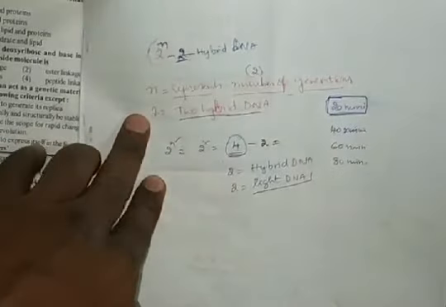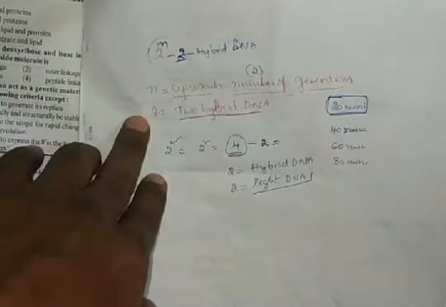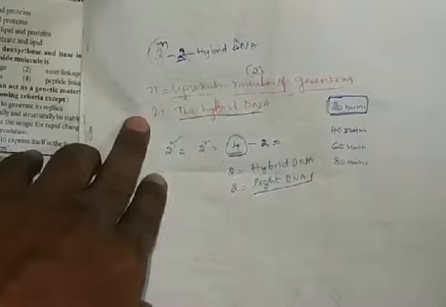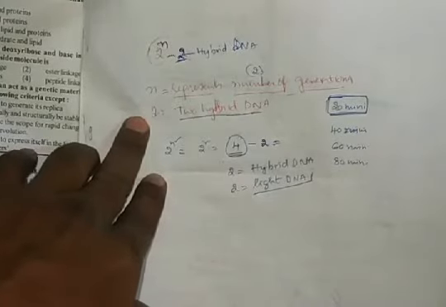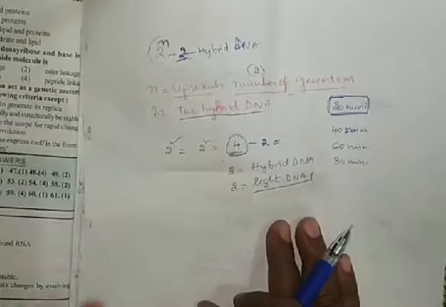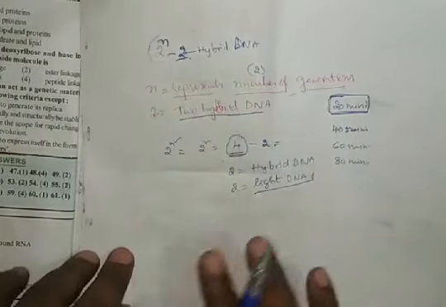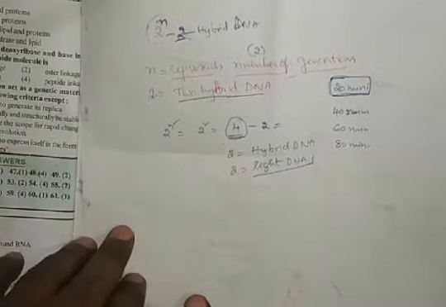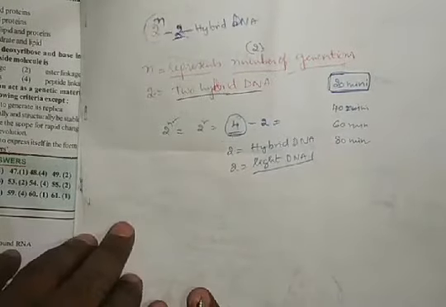So for completion of one generation of replication, it requires 20 minutes. Based on that we will get different problems. So this is about the experimental proof for semi-conservative replication of DNA.